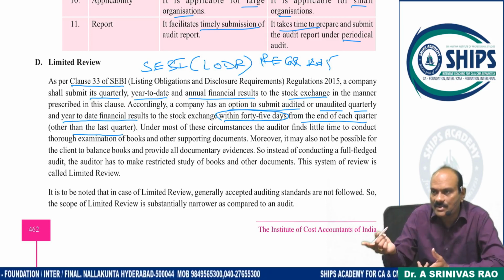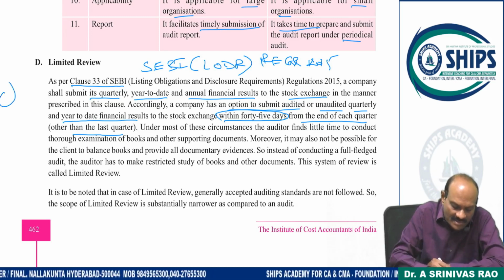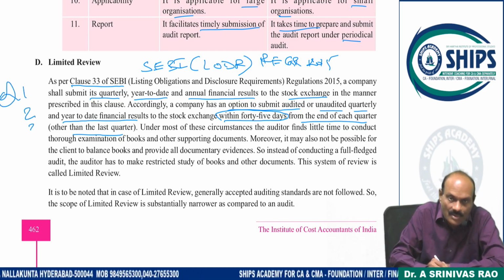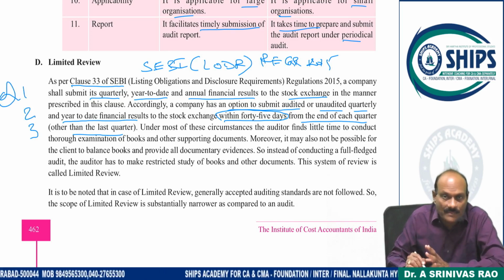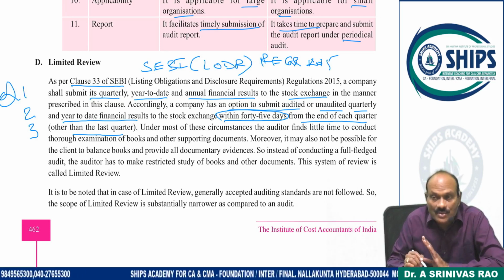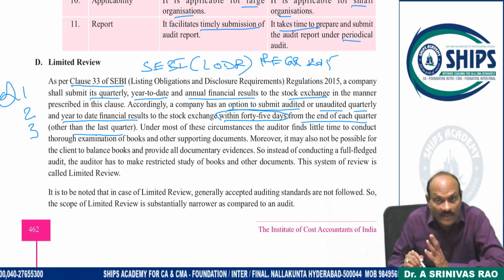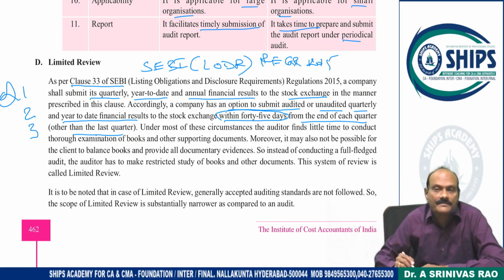For the last quarter, again you have to submit your final report, thereby for the last quarter it is not necessary. This is only applicable to Q1, Q2, Q3. Q1 completed, 45 days time. Q2 completed, 45 days. Q3 completed, 45 days. Q2 ends 30th September, 45 days means you have until November 15th.